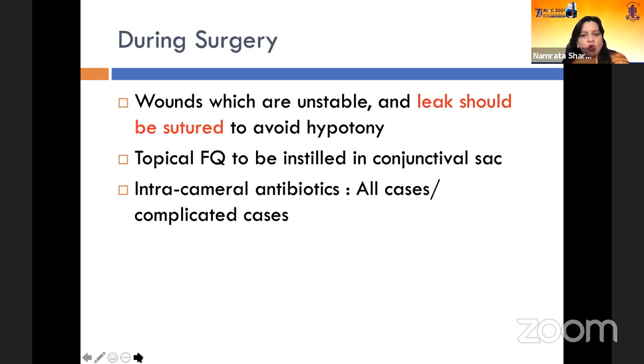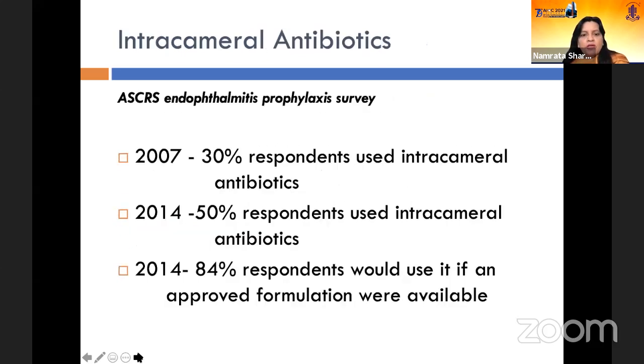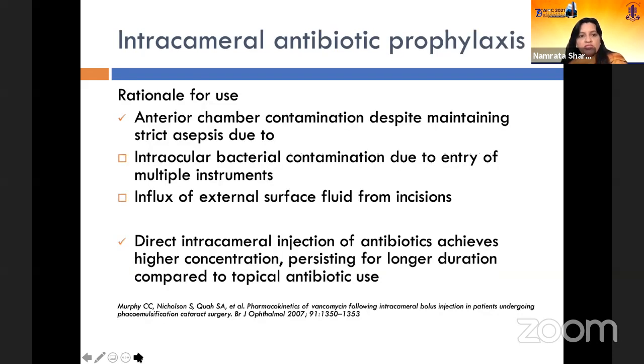Some people give it to all cases and some give it to complicated cases only. Now, if you look at the role of intracameral antibiotics, it has been studied since long. In 2007, 30% of the responders, as per the ASCRS endophthalmitis prophylaxis survey, used intracameral antibiotics, which increased to 50% in 2014. And in 2014 itself, 84% respondents said that they will use it if it is an approved formulation. At that time, it was not an approved formulation.